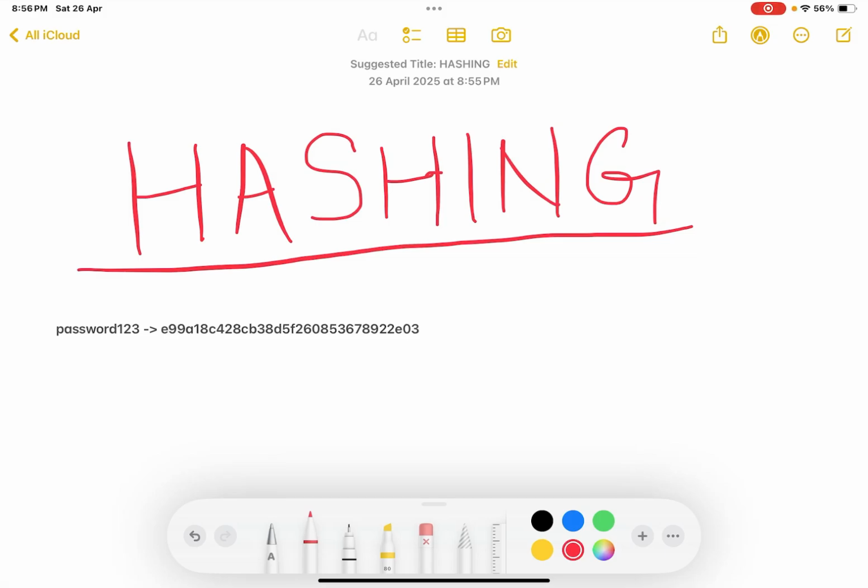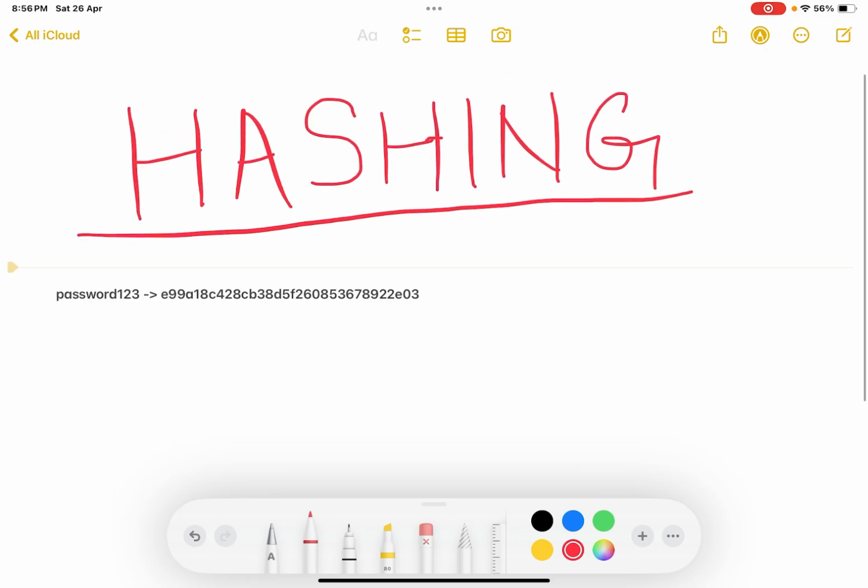Hi everyone, I'm Ankush, and in this video I'm going to explain a very famous algorithm which is used to secure your passwords. Okay, so let's get started.